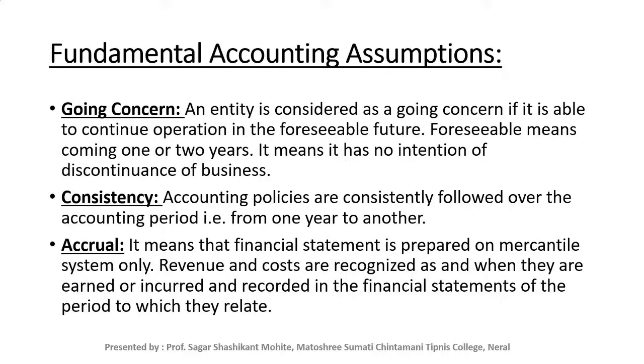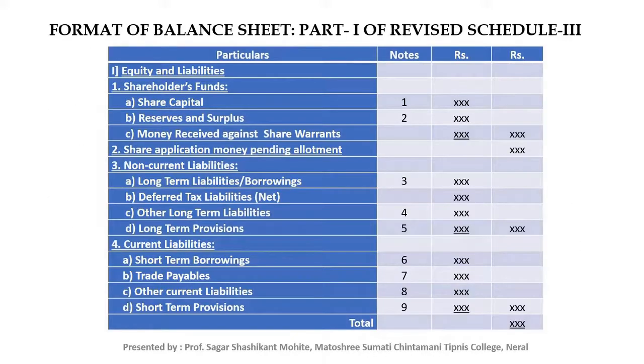Now we will see how to solve the practical problem related to the final accounts of companies. There are two formats for the preparation of final accounts of a company: Part 1 of Schedule 3, that is the balance sheet, and Part 2 of Schedule 3, that is the statement of profit and loss. This is the format of the balance sheet, Part 1 of the revised Schedule 3.